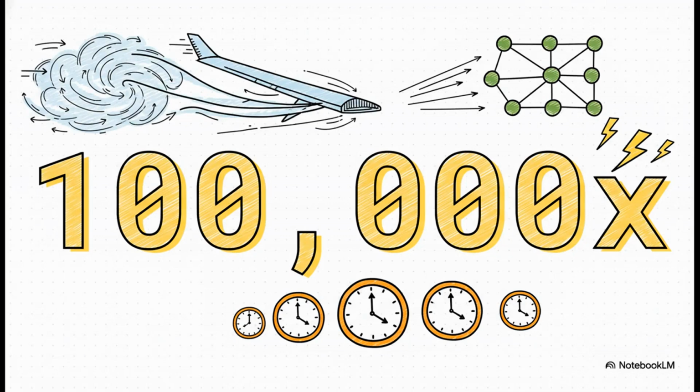For something incredibly complex, like computational fluid dynamics, simulating airflow over a wing or predicting weather patterns, PINs can achieve a speedup of up to 100,000 times compared to the old way. That's not just doing it faster, that's making the impossible possible.